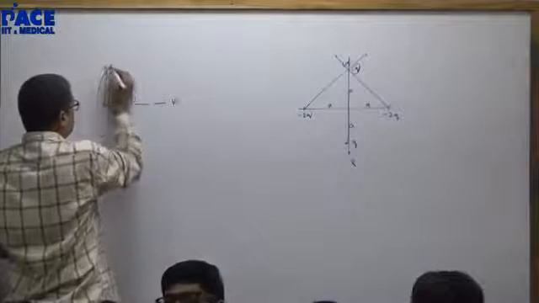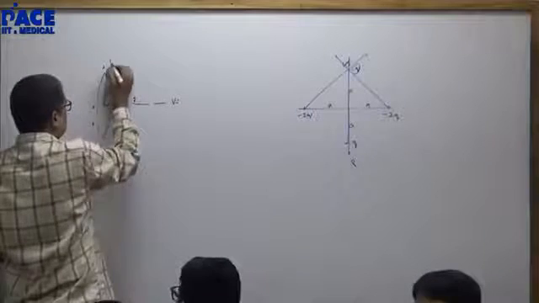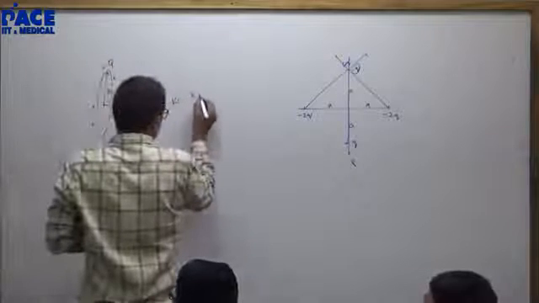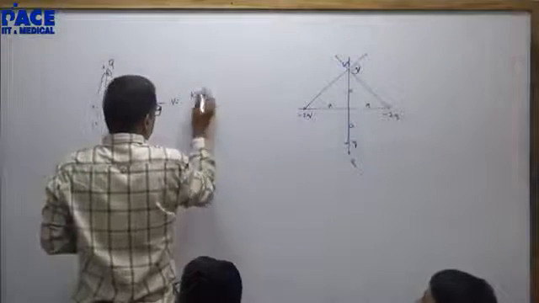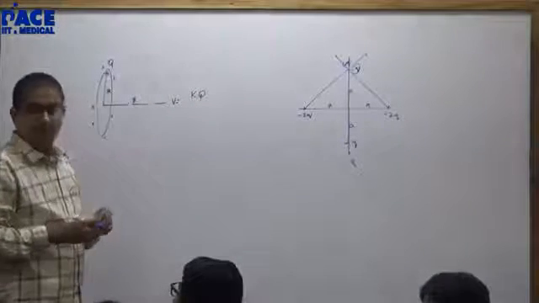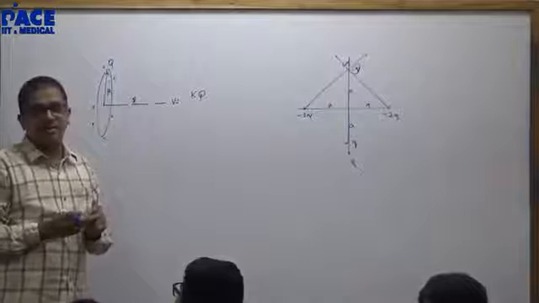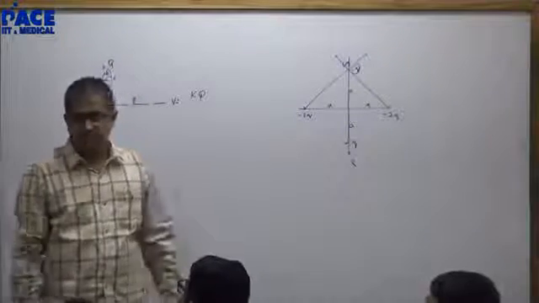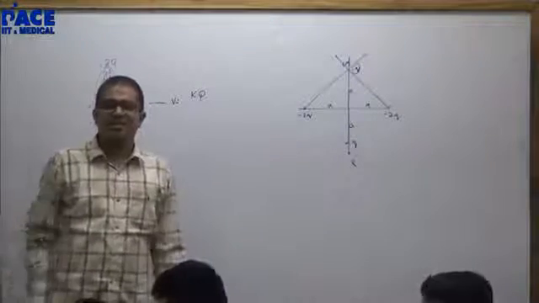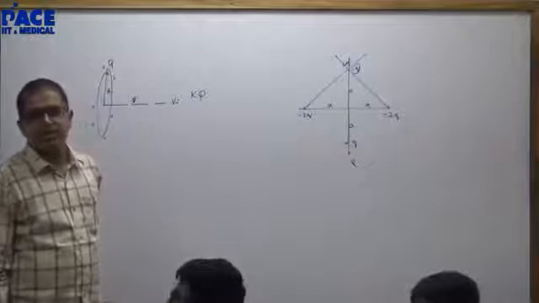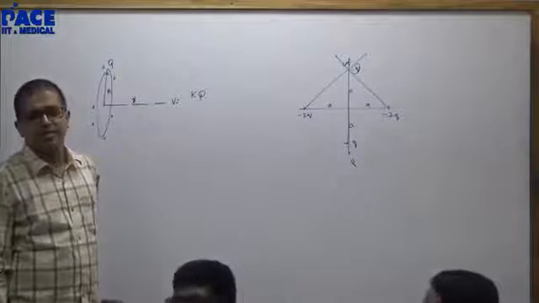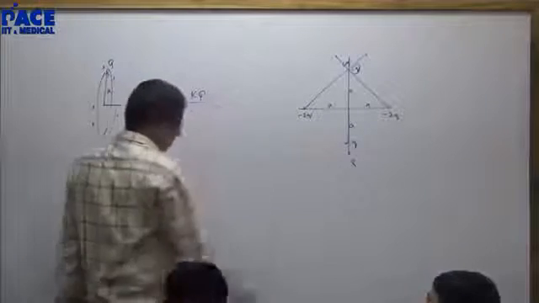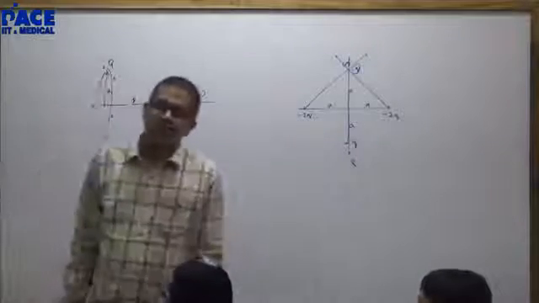R. What will be the potential if the charge is Q? kqx upon x square plus r square raised to 3 by 2. No. Potential. I didn't have to read. kqx upon r square plus x square. kqx upon under root r square plus x square.